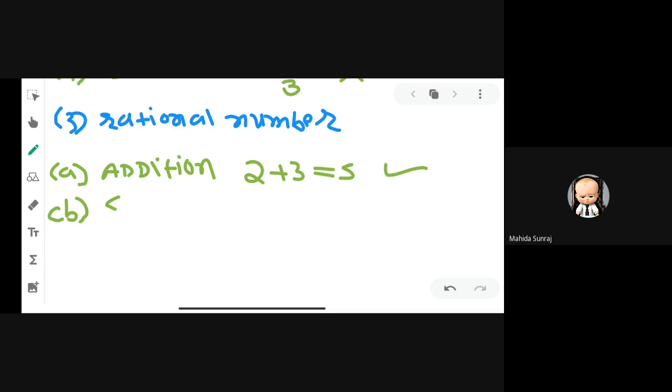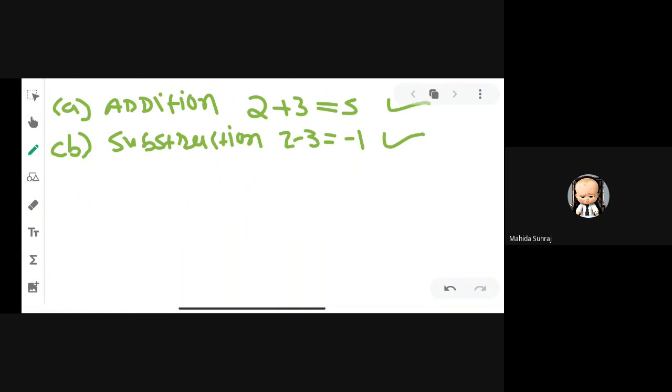Second, subtraction. 2 minus 3 is equal to minus 1. So again, 2 and 3 are rational numbers and we get minus 1. It is also a rational number. So we can say that rational numbers are closed under subtraction. Now you can see the multiplication. Same thing for multiplication.